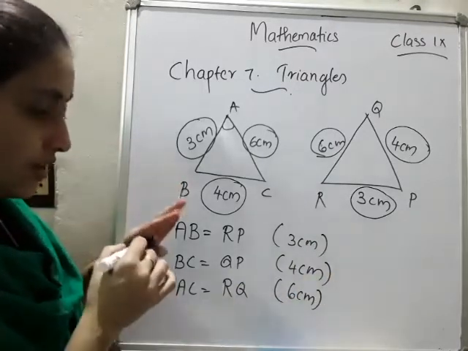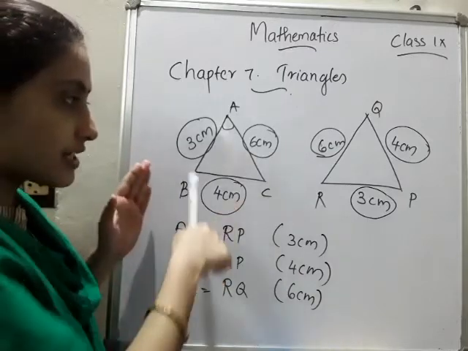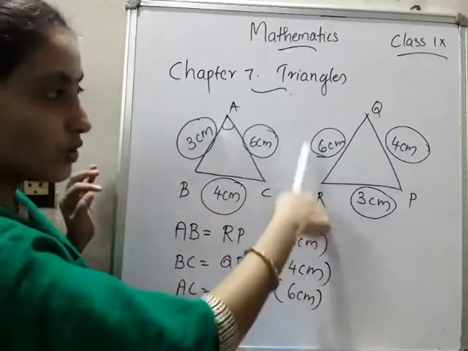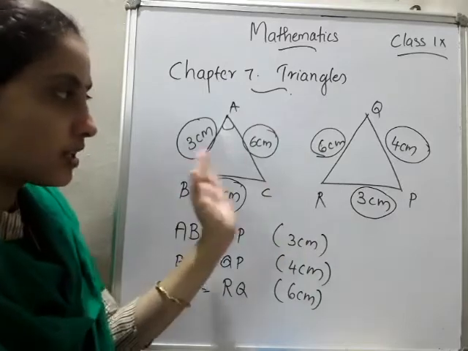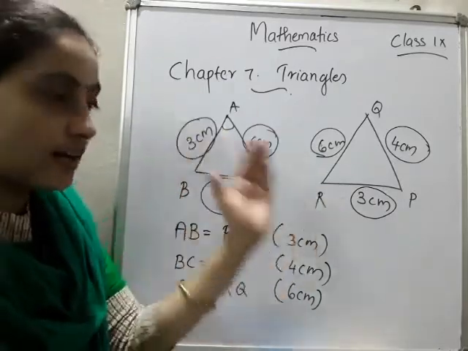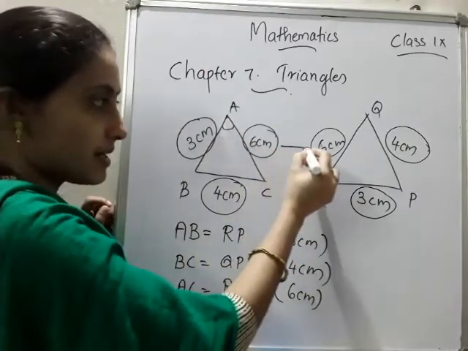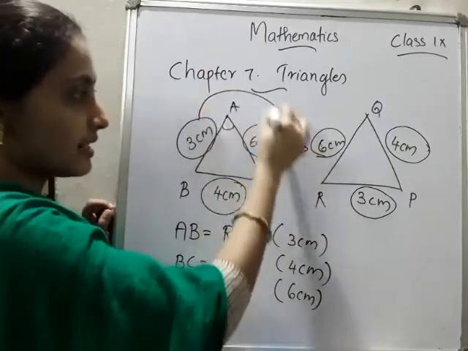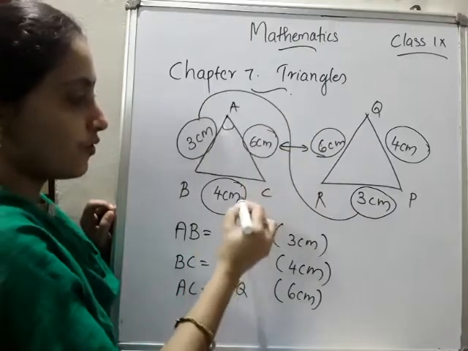Okay, so we will identify that 3 sides of this triangle are equal to 3 sides of this triangle, but the sides may be in different places. That's no problem. We can easily find 6 centimeter here, 3 centimeter here, 4 centimeter here.